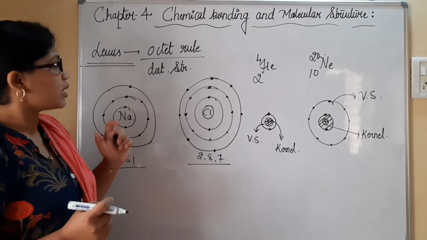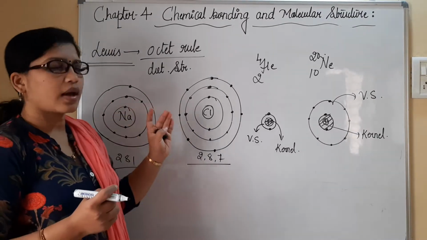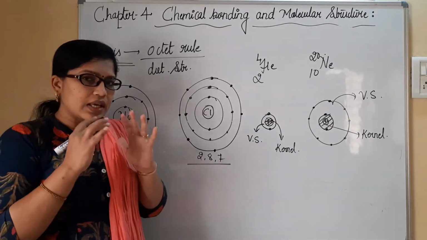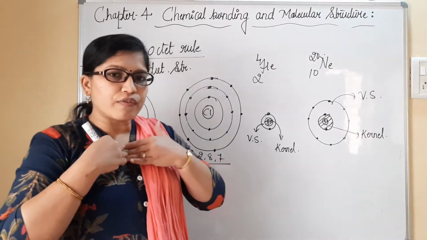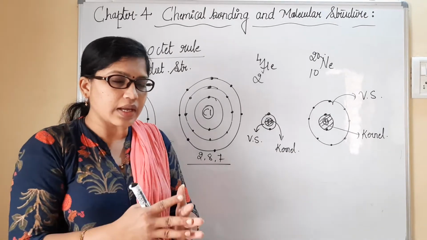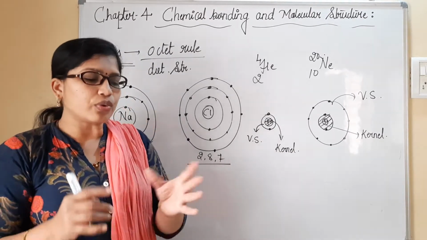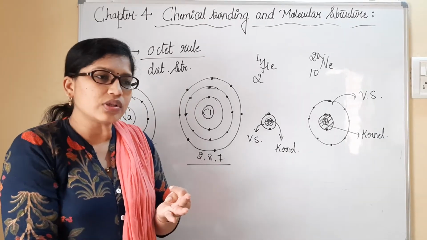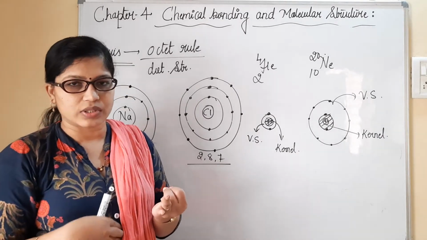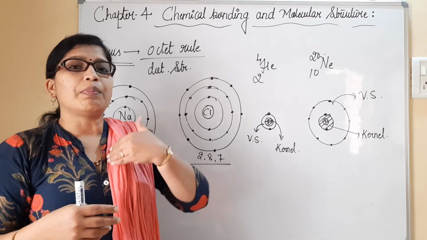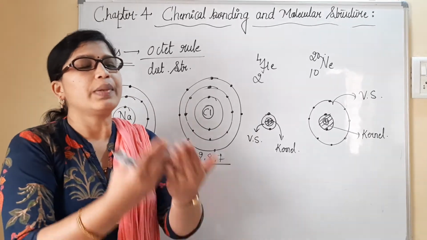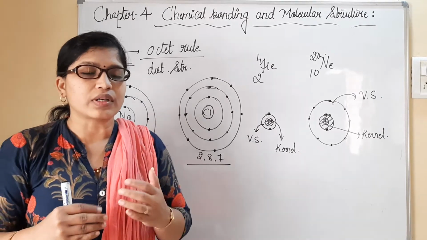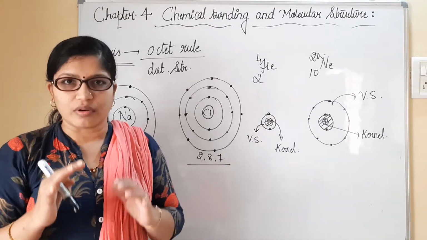In this case, these two atoms can combine with each other. Chemical bonding is nothing but a kind of force of attraction obtained due to pairing of the electrons, donating the electrons, or accepting the electrons. Sharing can be done, complete donation can be done, or complete acceptance of electrons can be done to form the octet and to become a stable configuration.